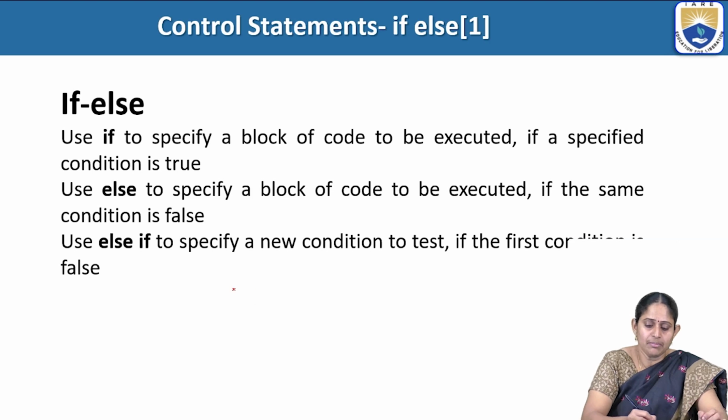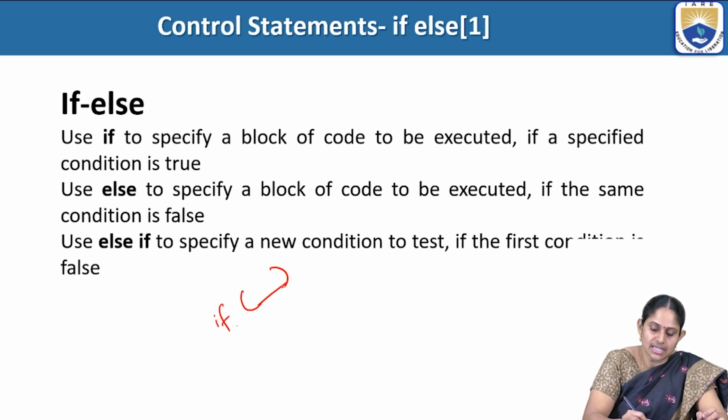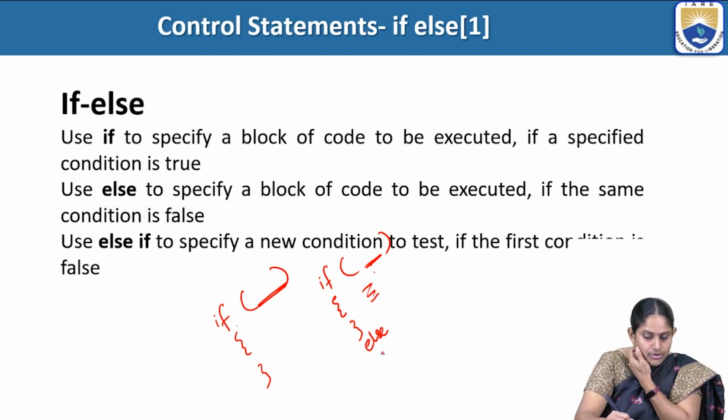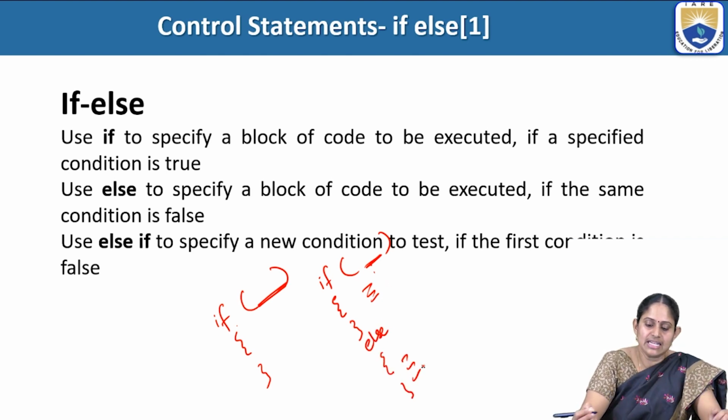So how does the if block work? You will have some condition. If this condition is true, then it will execute its body. The if else will again have some condition, and that condition will be tested. If this condition is true, it will execute this body. Else, if the condition is false, it will come and execute the else part.